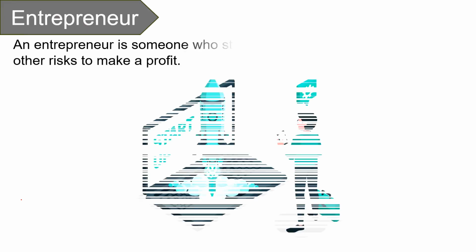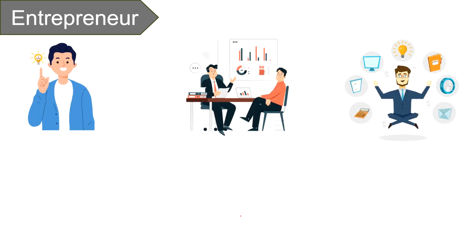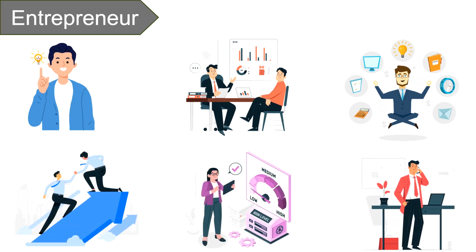Now, moving on to our last factor of production, that is entrepreneur. An entrepreneur is someone who starts a company by taking financial and other risks to make a profit. An entrepreneur is the most important factor of production, without which the production process cannot be initiated, as the rest of the factors of production are disorganized at various locations, and so it is the entrepreneur who takes charge of arranging or assembling them to start the process of production. An entrepreneur performs the role of an innovator, manager, organizer, leader, risk taker, and coordinator. The reward of an entrepreneur is profit.